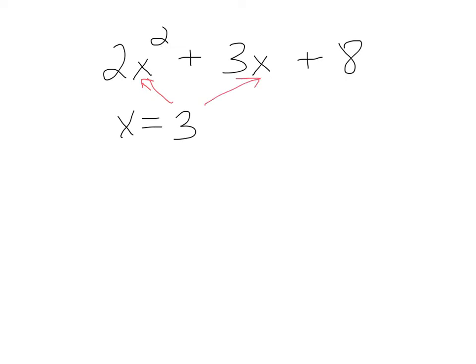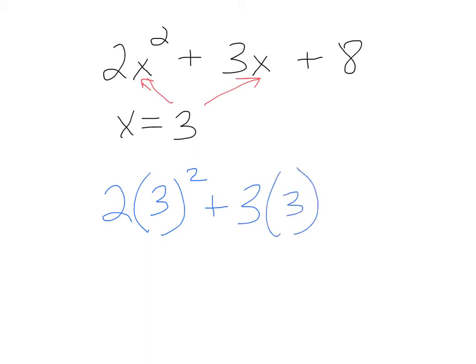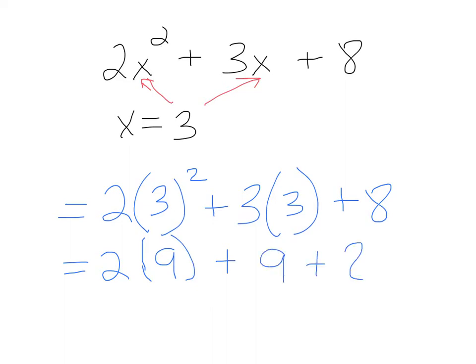So your answer would be 2 times 3 squared plus 3 times 3 plus 8. So remember exponents first. So 2 times, well, 3 times 3 is 9. 3 times 3 is 9 again. And then finally the plus 8. 2 times 9 is 18, plus 9, plus 8.